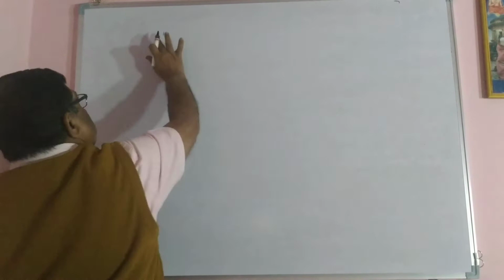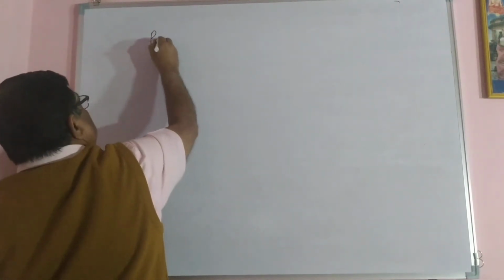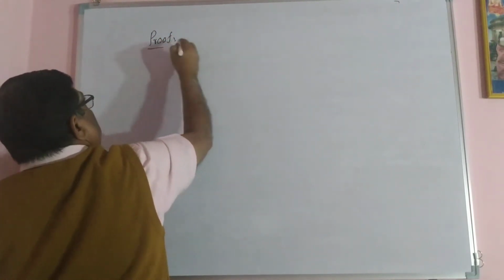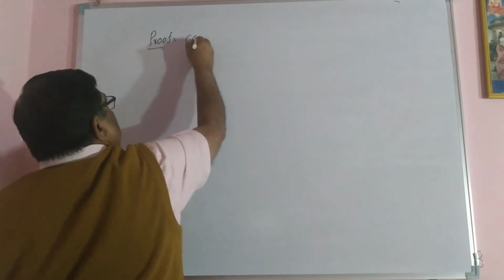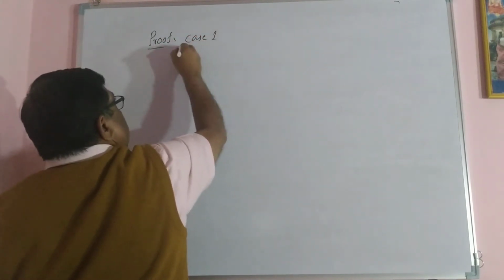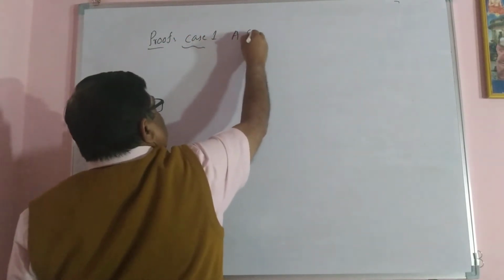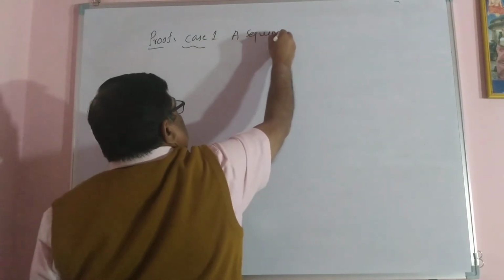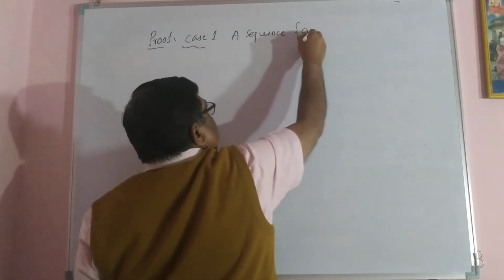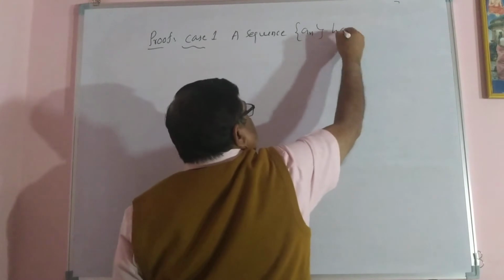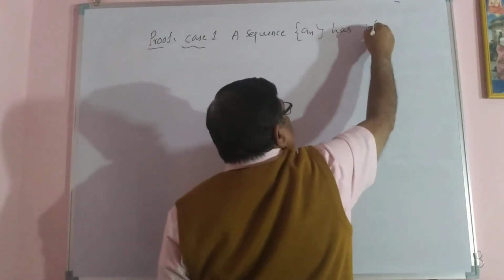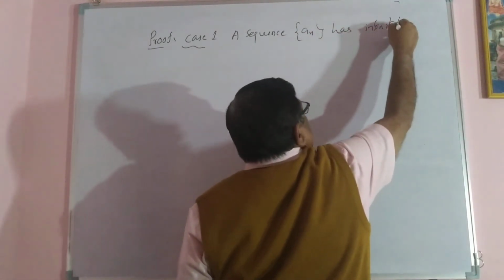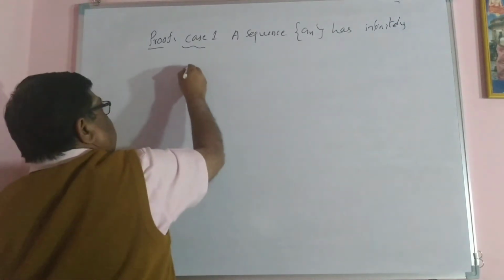So proof of this. Case 1. A sequence An has infinitely many peak points.